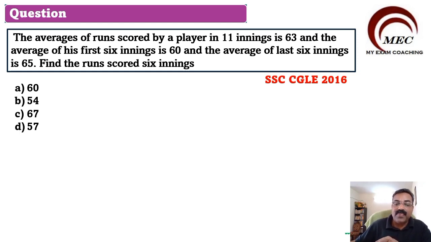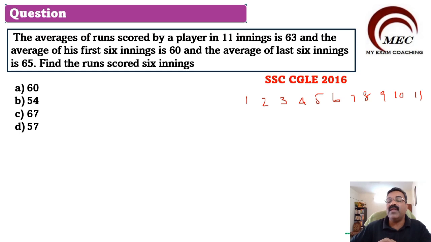Let us say we have 1, 2, 3, 4, 5, 6, 7, 8, 9, 10, 11 innings. So when I take the first 6, this will be the first 6.